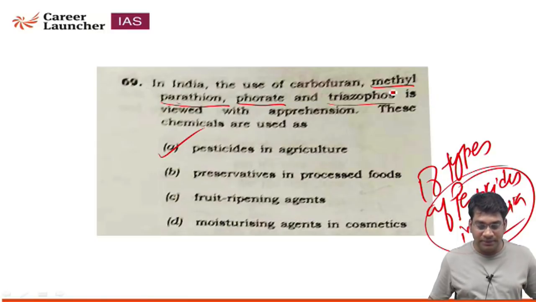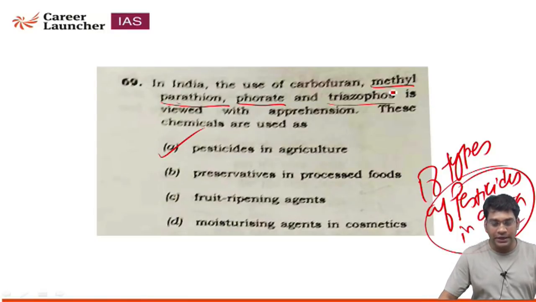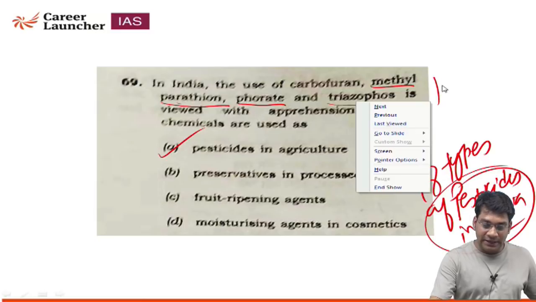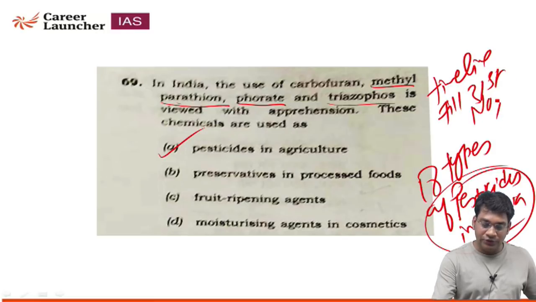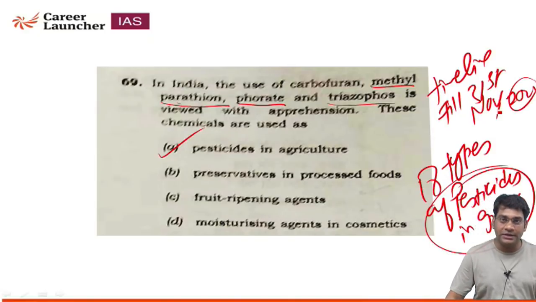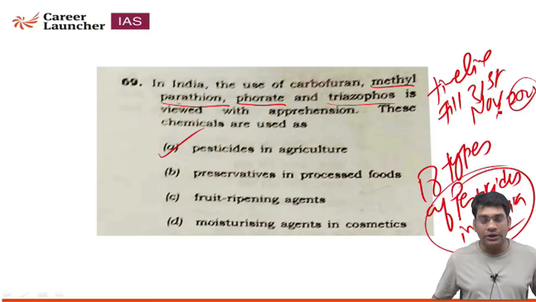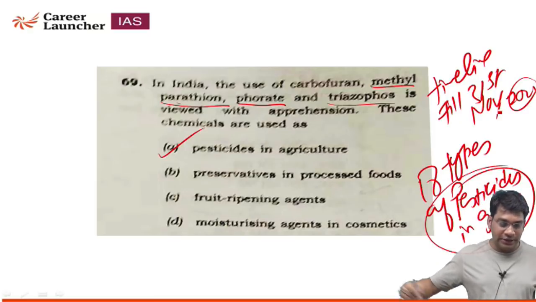This type of pesticide is not good for aquatic animals. As per the timeline given, till 31st November 2020, all these chemicals will be completely banned in India for manufacturing, export, import, everything. So option A is correct.